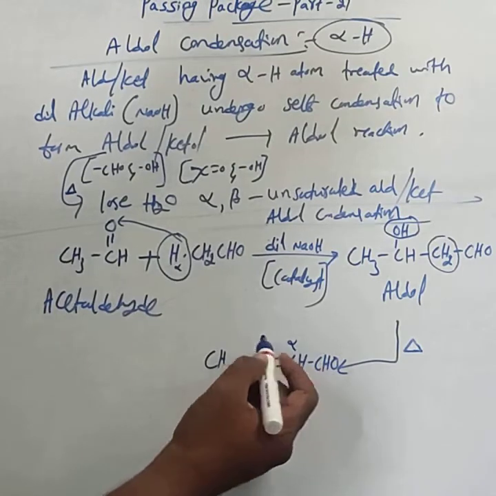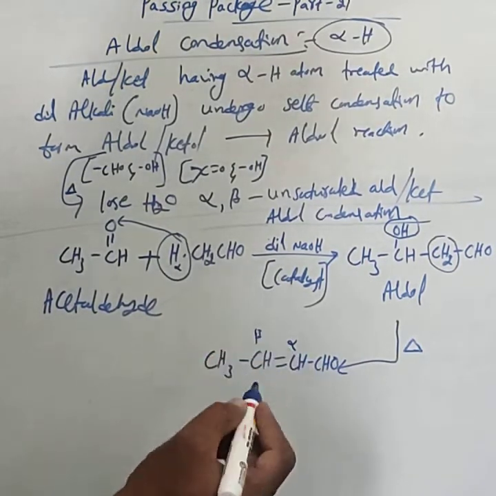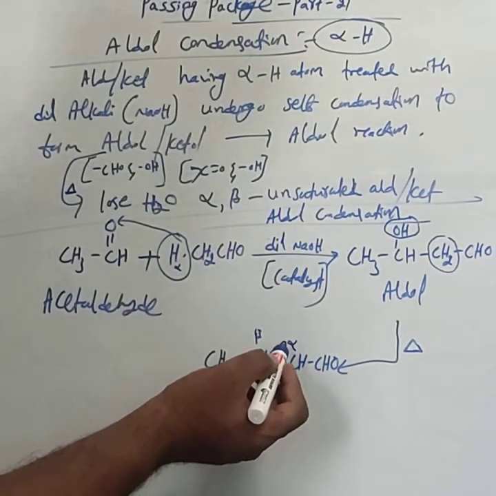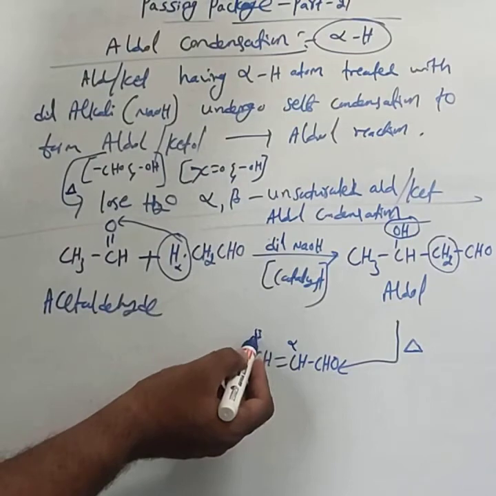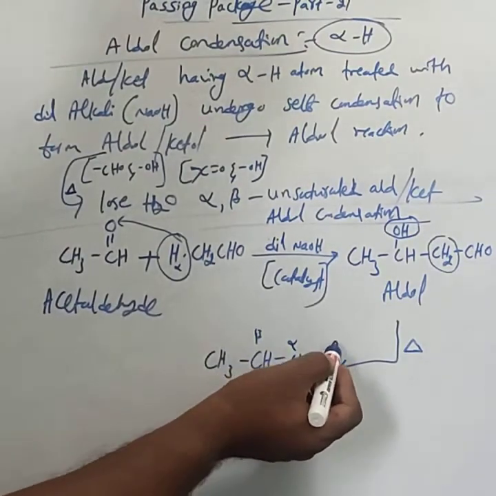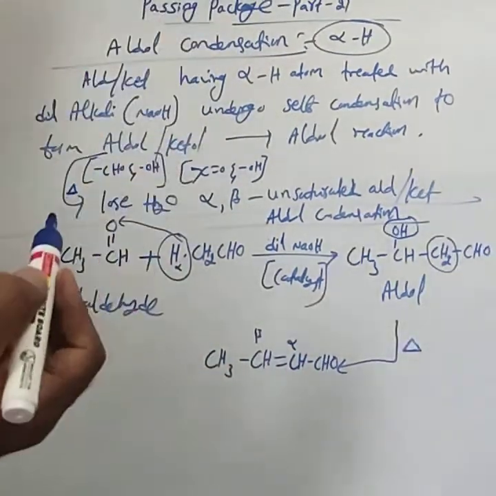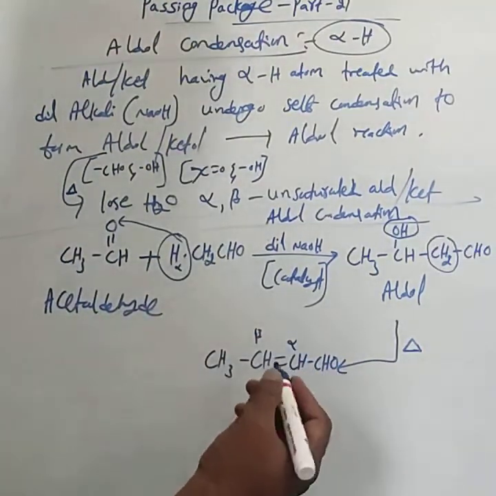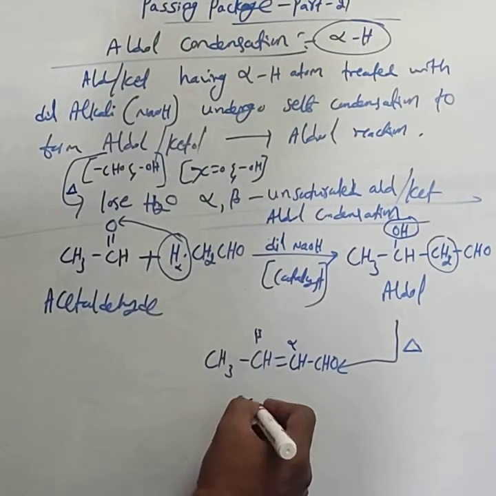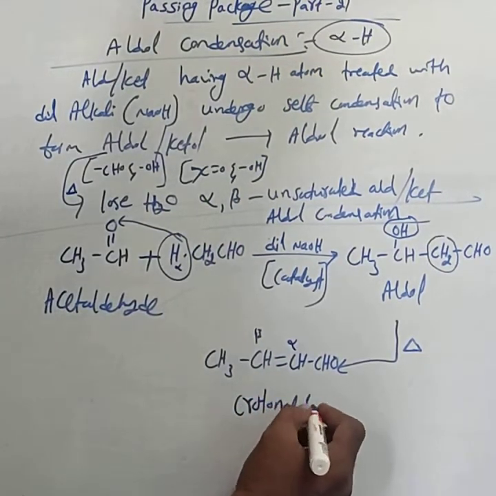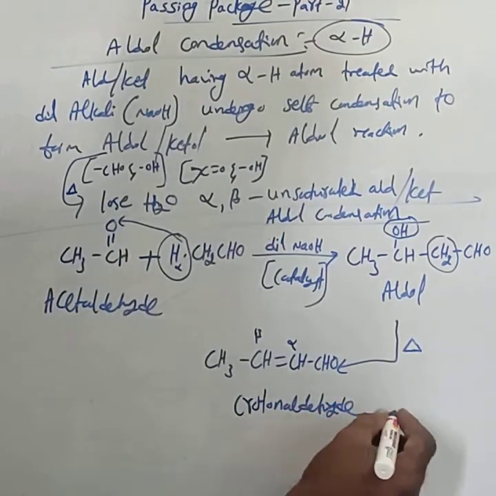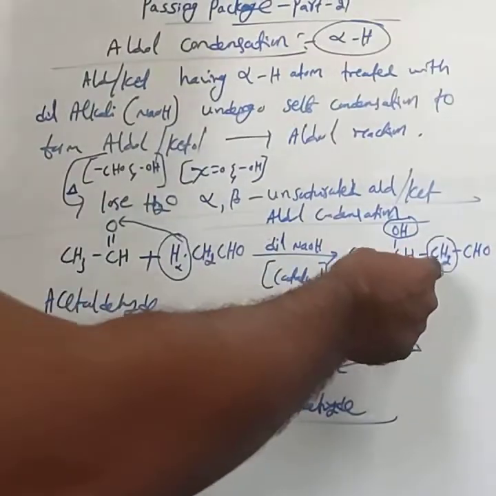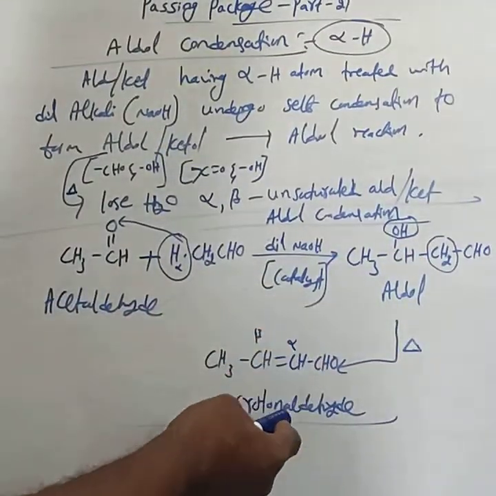You observe this structure. This is the functional group. This carbon is called alpha, and this carbon is called beta. Between alpha and beta there arises a double bond. Hence it is called an alpha beta unsaturated aldehyde. This reaction is called aldol condensation. This aldol condensation product is commonly called crotonaldehyde. You have to practice the IUPAC names for that aldol and the condensation product crotonaldehyde.